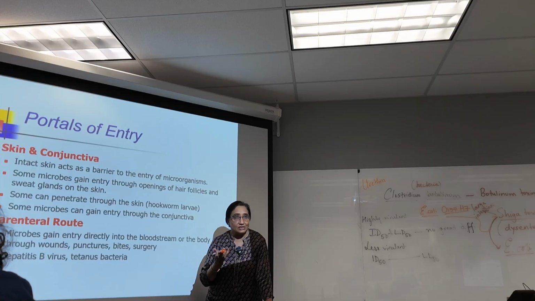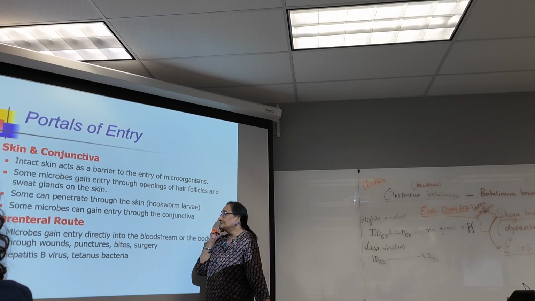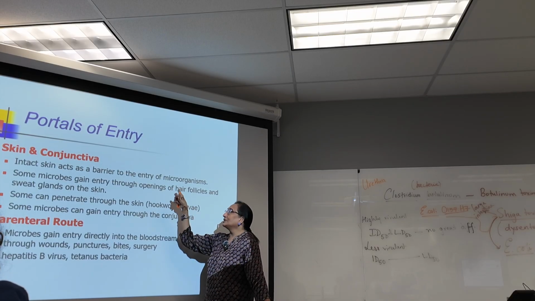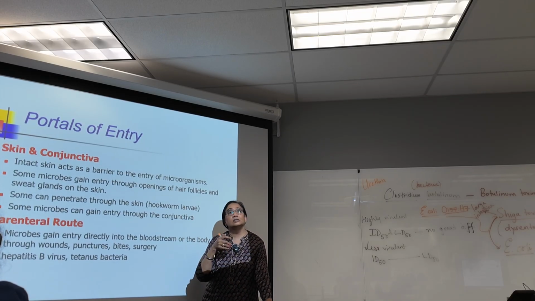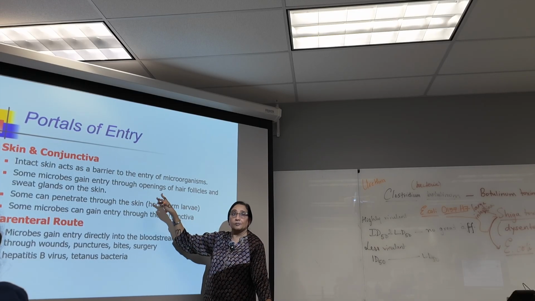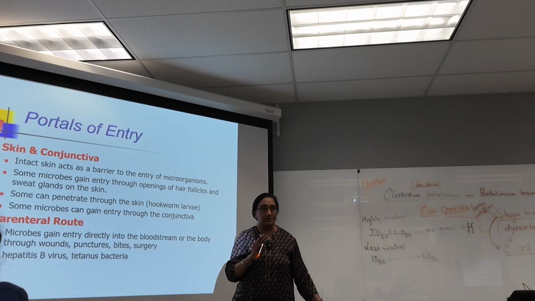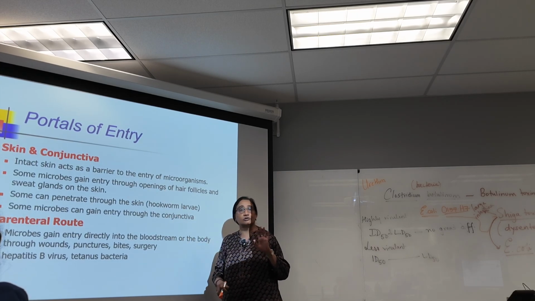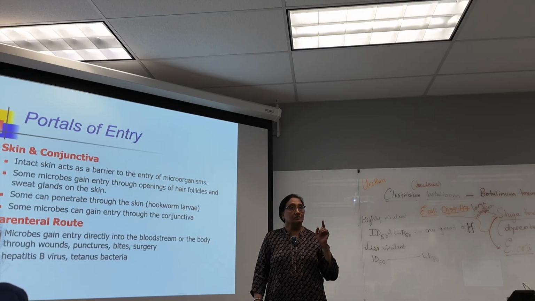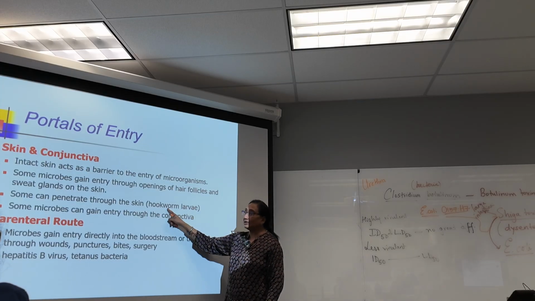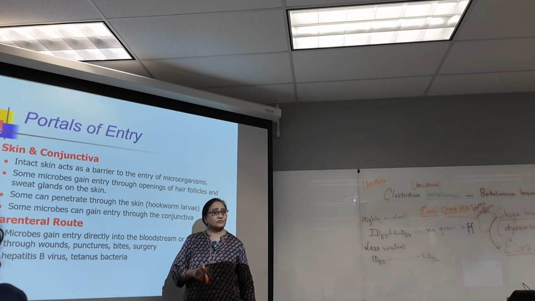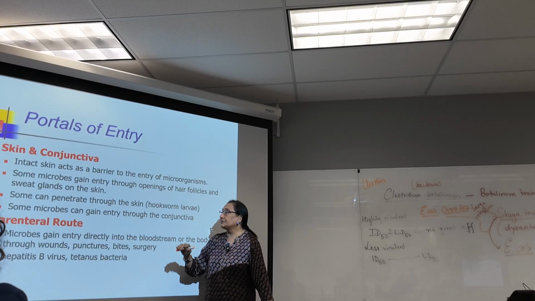So acne is something like that. When you get an eye infection, you can get a stye where the base of the hair follicle gets infected. Those are microorganisms entering through those tiny openings on the skin. But otherwise, intact skin is a barrier. Okay? That is actually a barrier for the entry of microorganisms. There are some worms that can burrow through the skin. Okay? They can burrow through the skin. There are not too many, but okay.